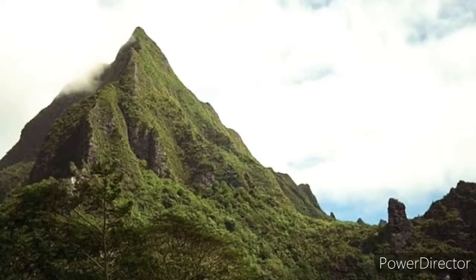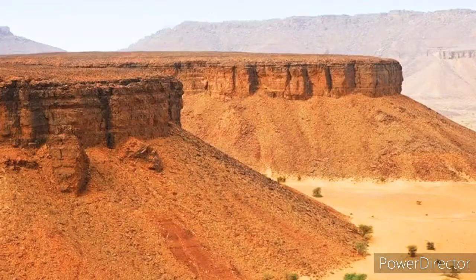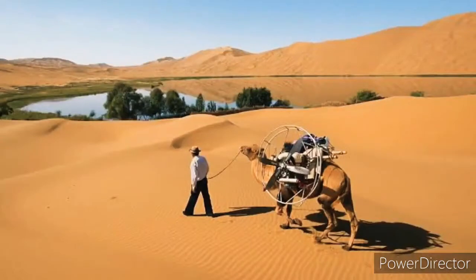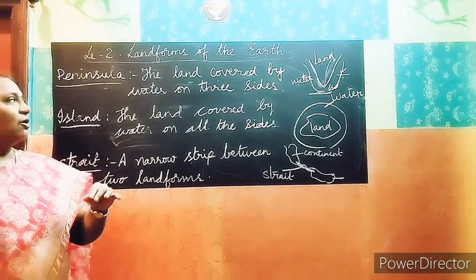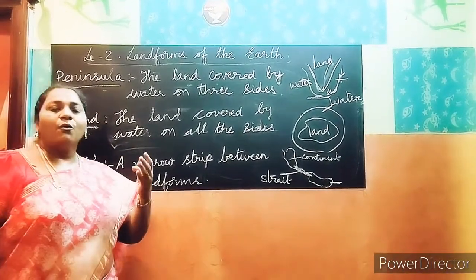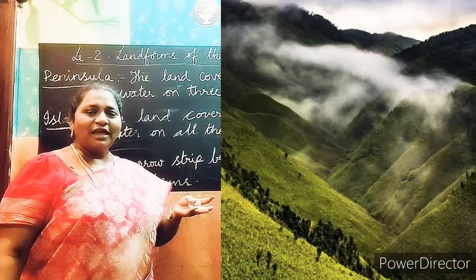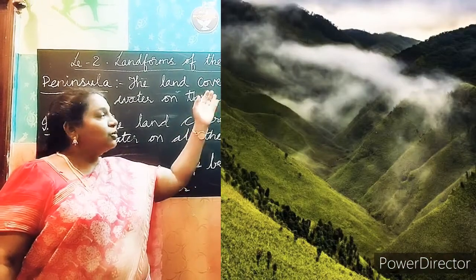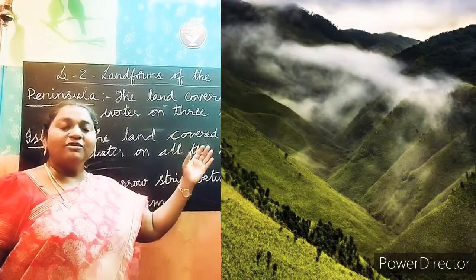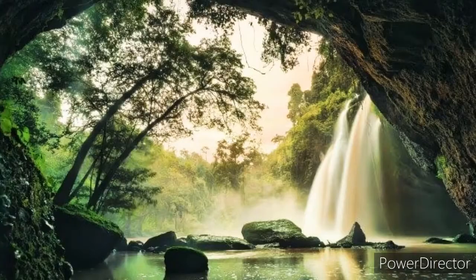First one, mountains, plains, plateaus and deserts. Okay, now today we learned about the minor landforms. Minor means small landforms. What are they? First one I taught you about is valley. What is a valley? It is a land between 2 mountains or 3 mountains. It is in V shape. And in some valleys the water will be flowing. You can see the waterfalls from the valleys.